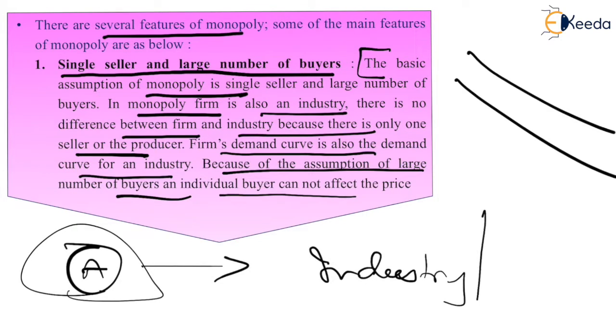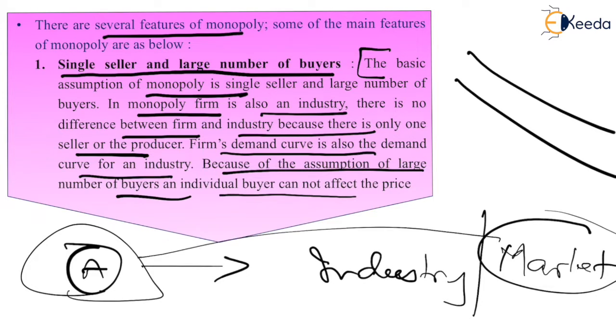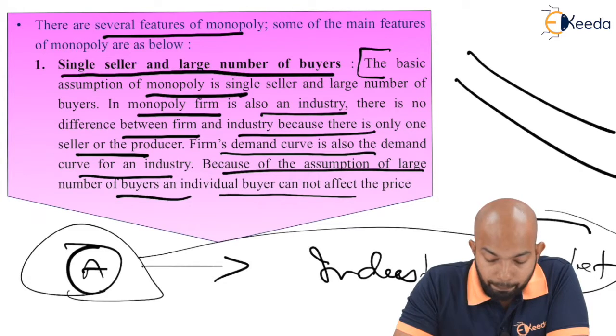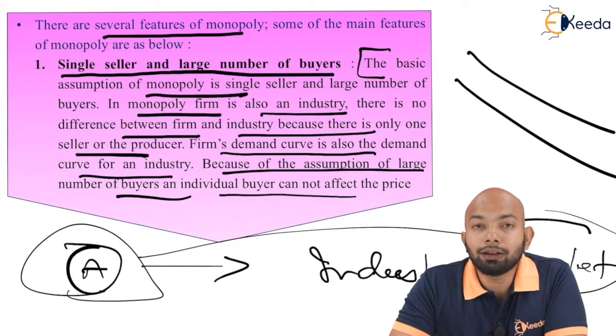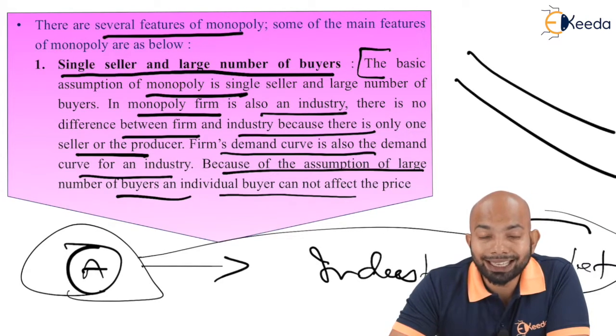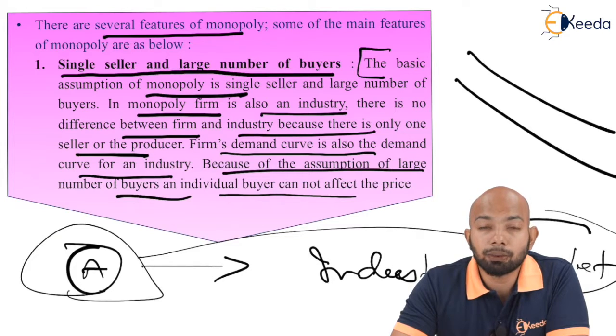He is the single seller, and the whole market will have to agree to that price. One buyer cannot influence the price stated by the firm. Hence, it is one seller and a large number of buyers.